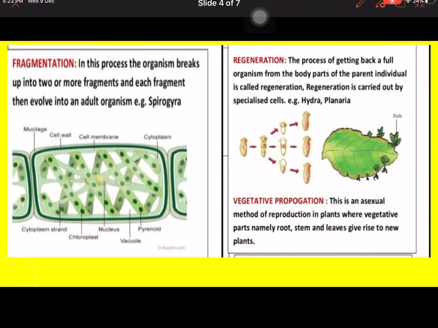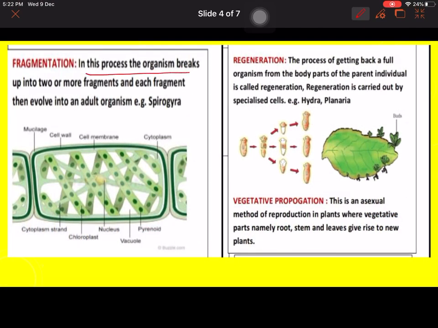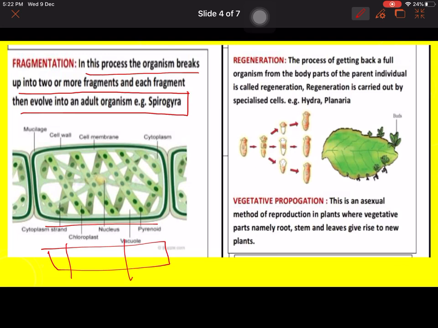Next is fragmentation. In this process, the organism breaks up into two or more fragments, and each fragment then develops into an adult organism, as in Spirogyra. You can see this is Spirogyra, and if we cut this Spirogyra into three parts, then each part will grow as a new individual. Regeneration. Regeneration is the generation of a lost part. Fragmentation is the development of an organism.